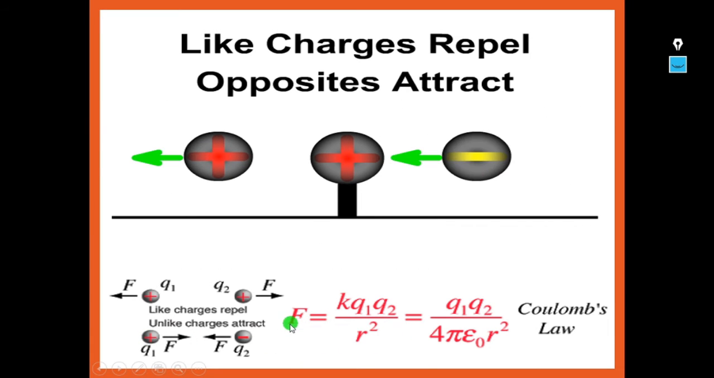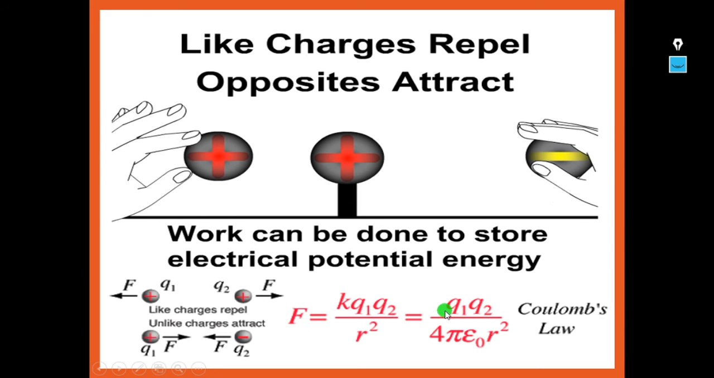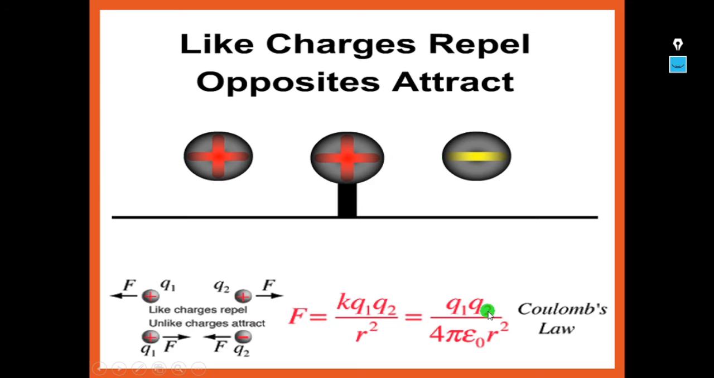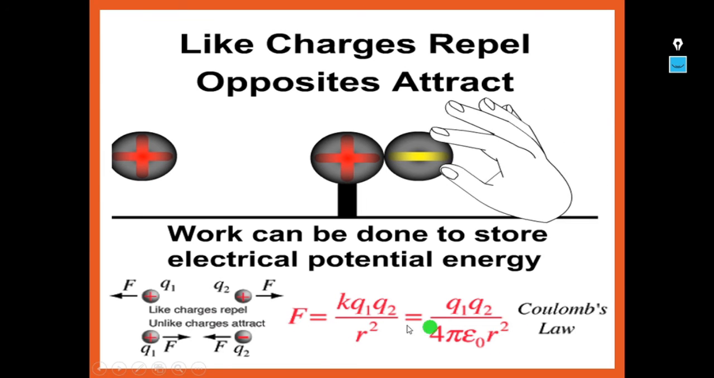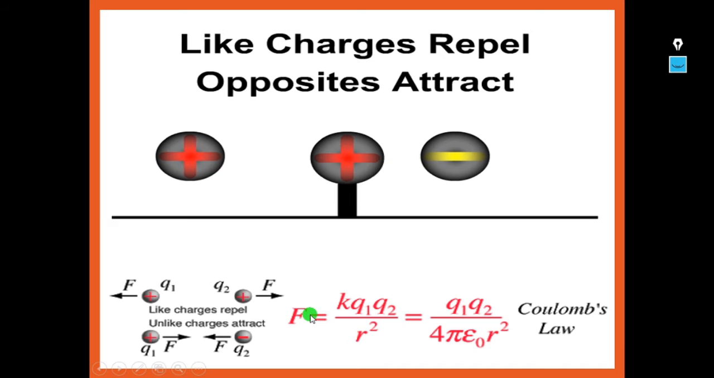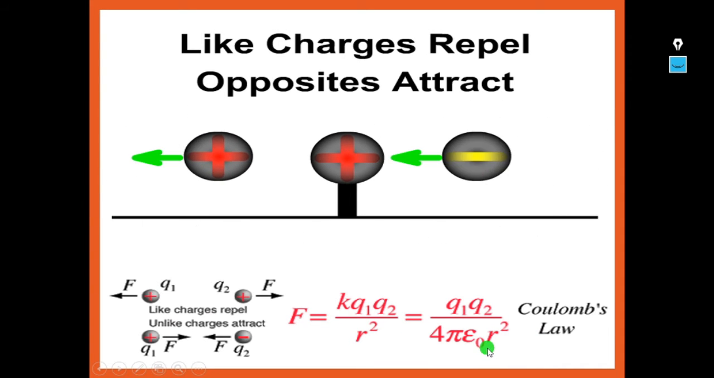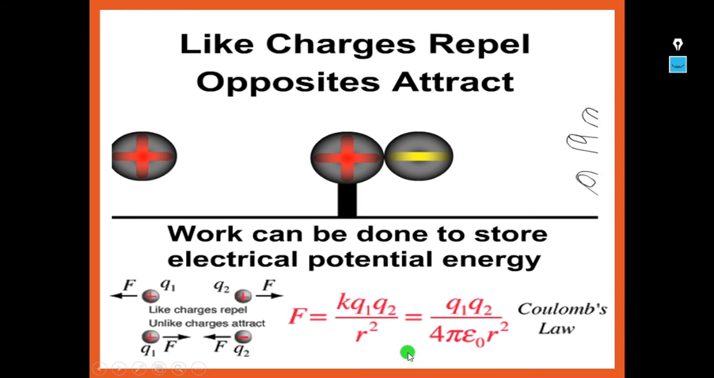Hence the Coulombic force of attraction or repulsion F can be given as 1 by 4 pi epsilon naught Q1 Q2 by R square. If you observe here also, the force of attraction or repulsion is inversely proportional to the square of the distance between them.